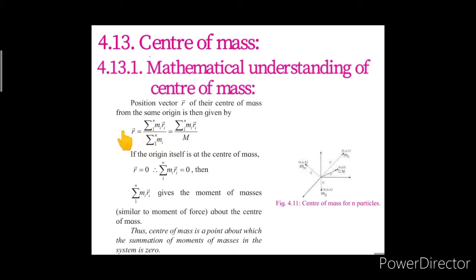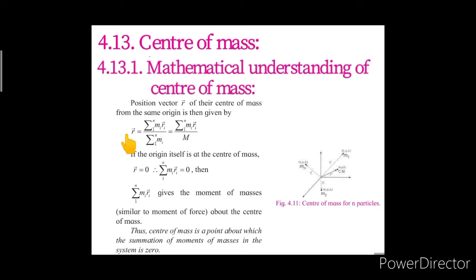If, for example, the system consists of two particles, the position vector r is written as m1 r1 plus m2 r2 divided by m1 plus m2. Here the value of i will be from 1 to 2. If the system consists of three particles, the value of n would be taken as 3, and hence the formula would be written as m1 r1 plus m2 r2 plus m3 r3 divided by m1 plus m2 plus m3.